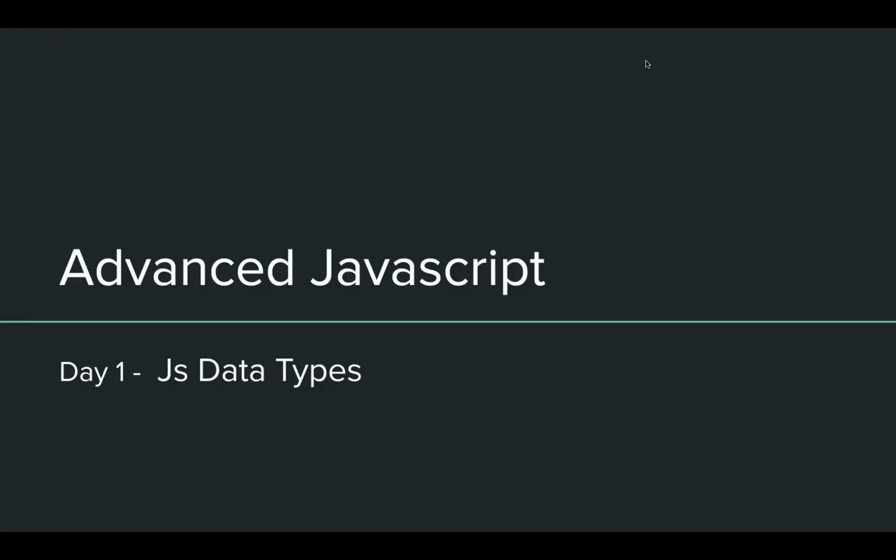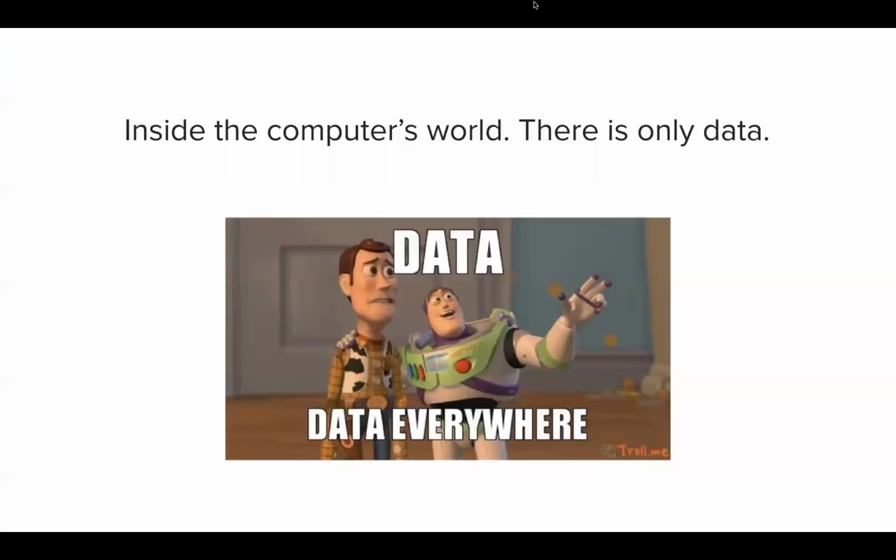Number one thing is, for every programming language, obviously data types are there, but in every programming language, strings, numbers, objects, arrays, functions, they behave a little differently. So how that happens in JavaScript, we will be learning about that. But before getting into anything, the computer's world is always about data. There is nothing like feelings or emotion, no, it's just data. So our job is to better understand how a computer works with that data, right? And when we are talking about the computer, the tool that we use to talk to the computer is a programming language.